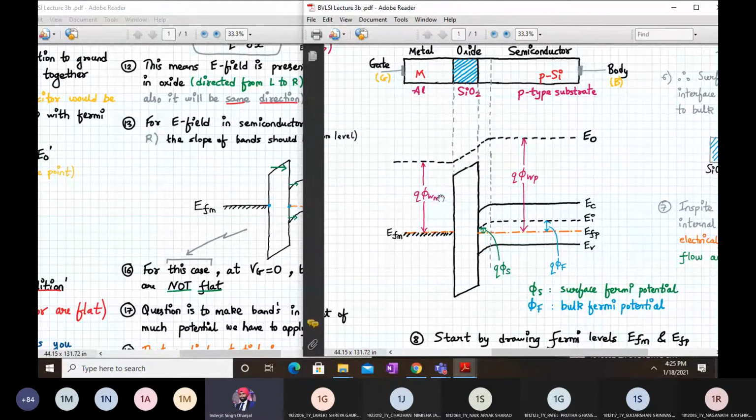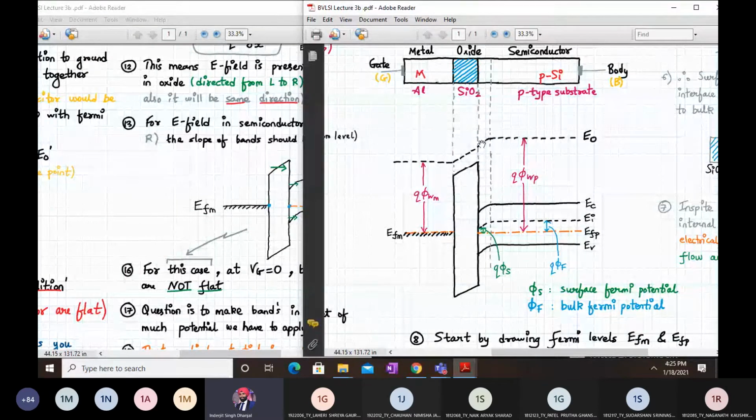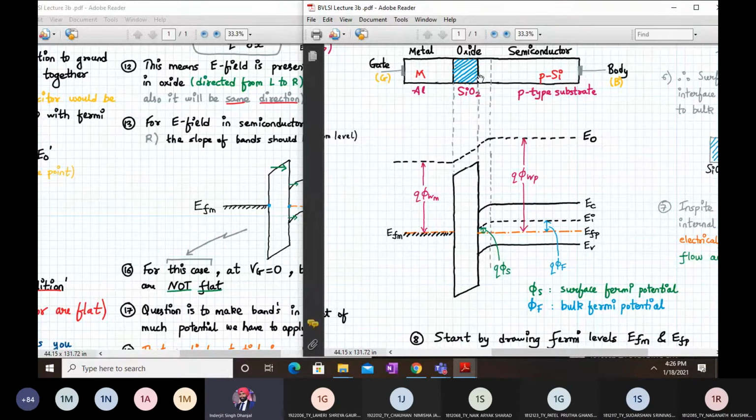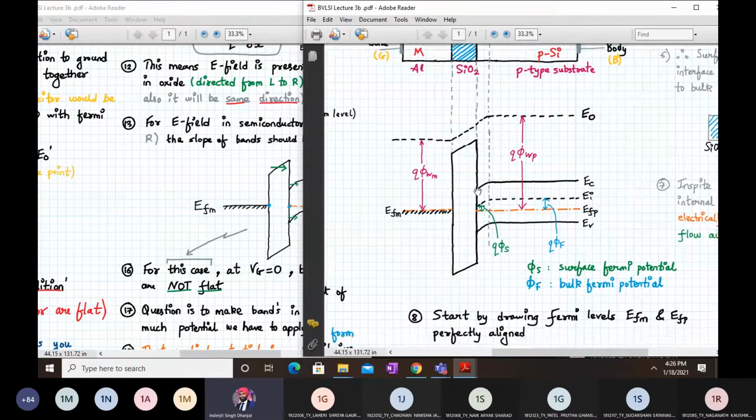So Q into phi FM, and you draw the remaining band bending over here like this. So this trend will follow the trend in the oxide, and this curve will be there like the curve in the case of your band in a semiconductor near the Si-SiO2 interface. This is the Si-SiO2 interface, the silicon oxide interface.